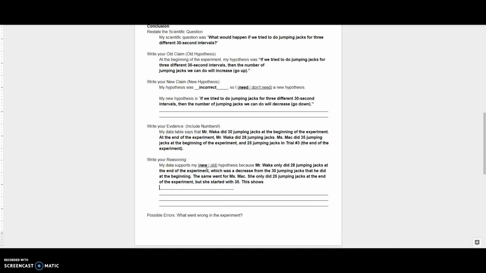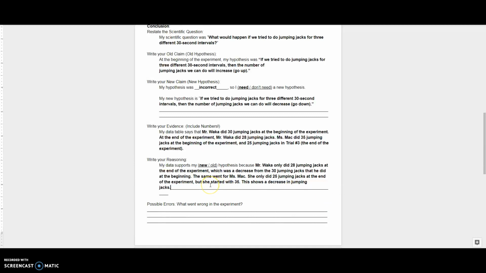This shows a decrease in jumping jacks, and that is all we need for that section. So the reasoning is just connecting your evidence to the hypothesis.